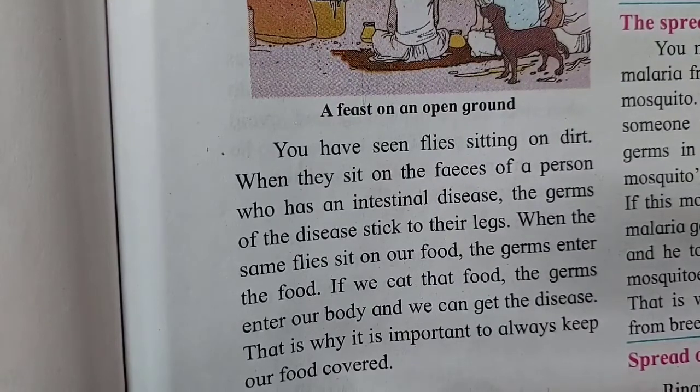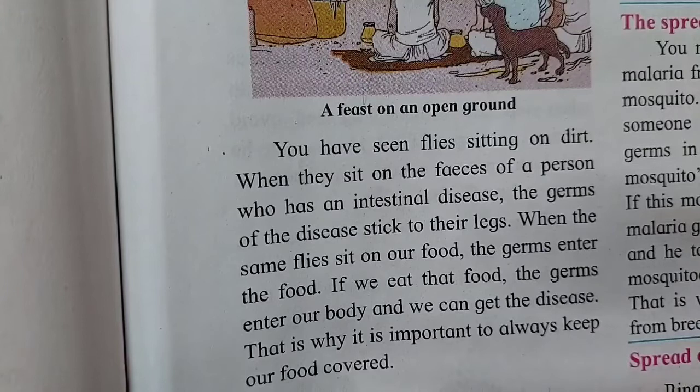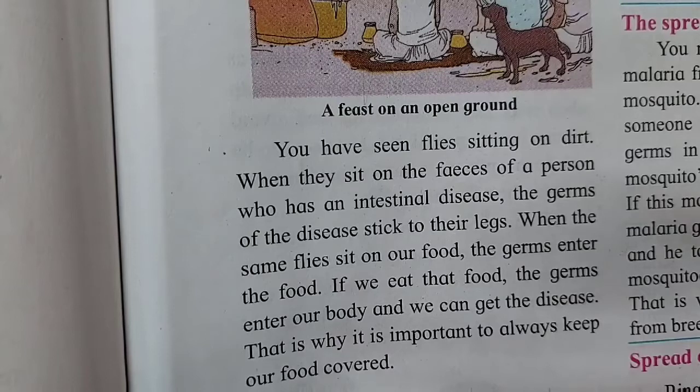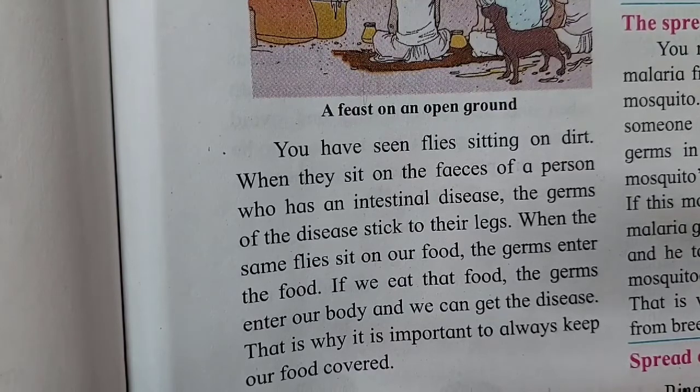Now when there is a lot of dirt around the food stalls, you must have seen the dirt removed from the gutters. It is also kept near it only. The flies sit on that dirt or on the feces of an infected person. So what happens when they sit on these dirty things? That dirt sticks to their legs.